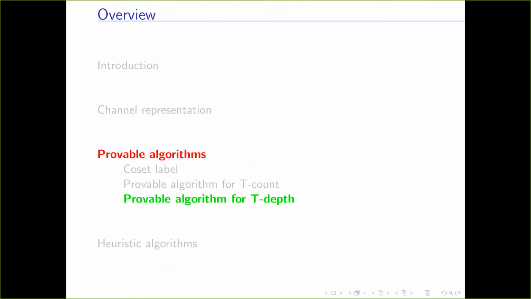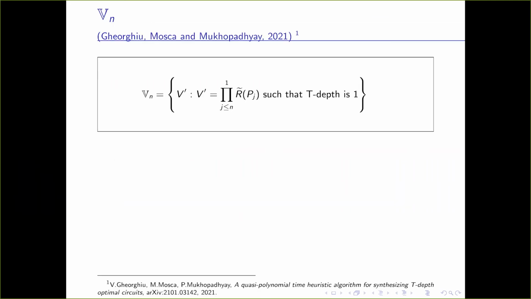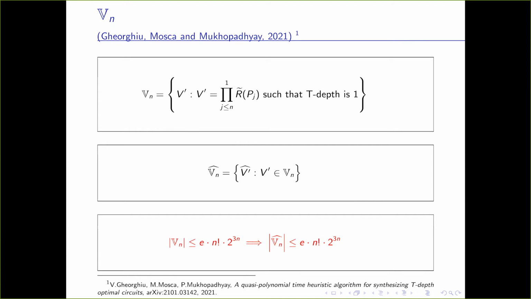Okay, so now we give a provable algorithm for T-depth. We applied this nested meet in the middle technique to provably synthesize T-depth optimal circuits. This work has been done by me with Michele and Vlad. For this, we first derive a set of special unitaries. These unitaries are the product of R dagger Pj such that the T-depth of this unitary is 1. We have shown that the cardinality of this set is at most n factorial 2 to the power 3n, where the small n is the number of qubits.